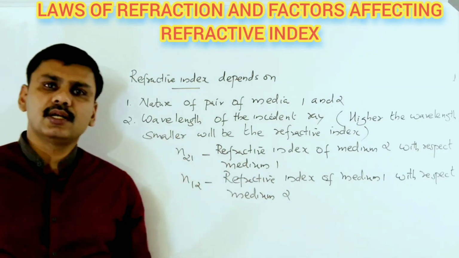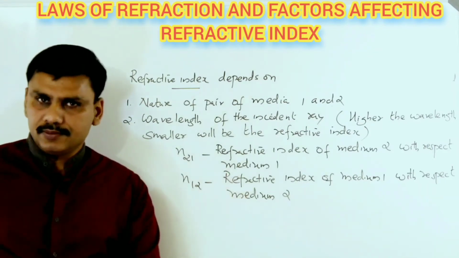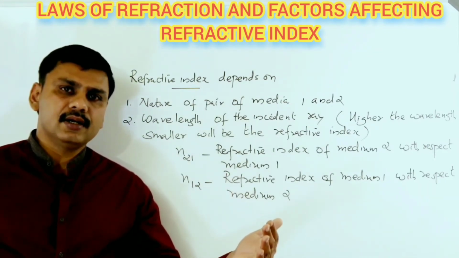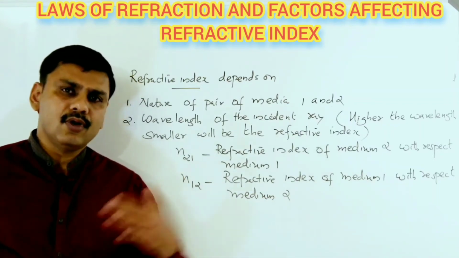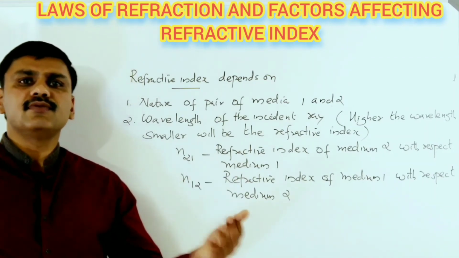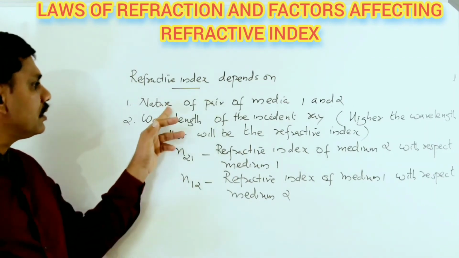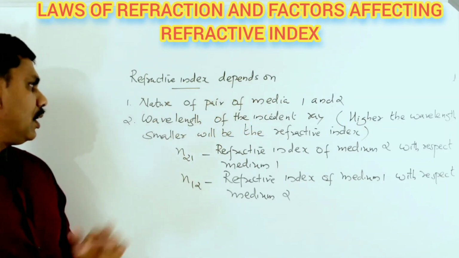From one medium to another, refractive index will change. If you consider air and water as the pair of media, or glass and diamond, or water and diamond, the refractive index will be different.